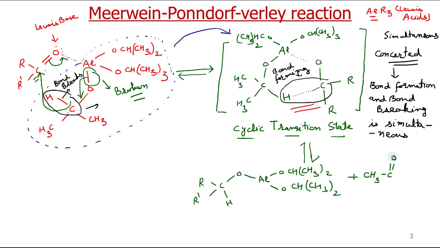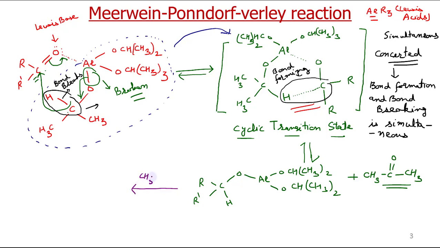So in order to make this reaction go in the forward direction, we have to remove this acetone by distillation. Now from these steps, it indicates that aluminum isopropoxide has been consumed, but as I said, it acts as a catalyst. In the next step, we have to regenerate this aluminum isopropoxide. That is done by adding isopropyl alcohol.